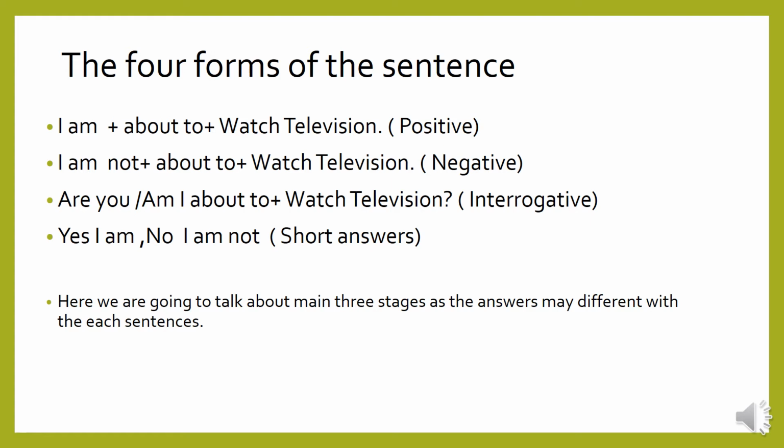Basically we don't ask questions of ourselves, so you can ask, are you about to watch television? The answers are yes I am or no I am not, positive and negative answers. In this lesson we are talking about only the three main areas: positive, negative and interrogative, because the answer is different based on the questions.